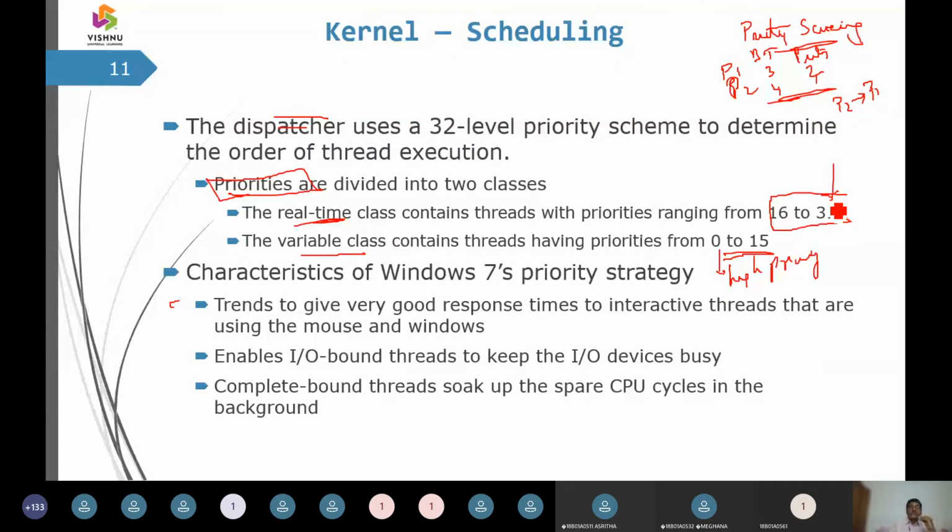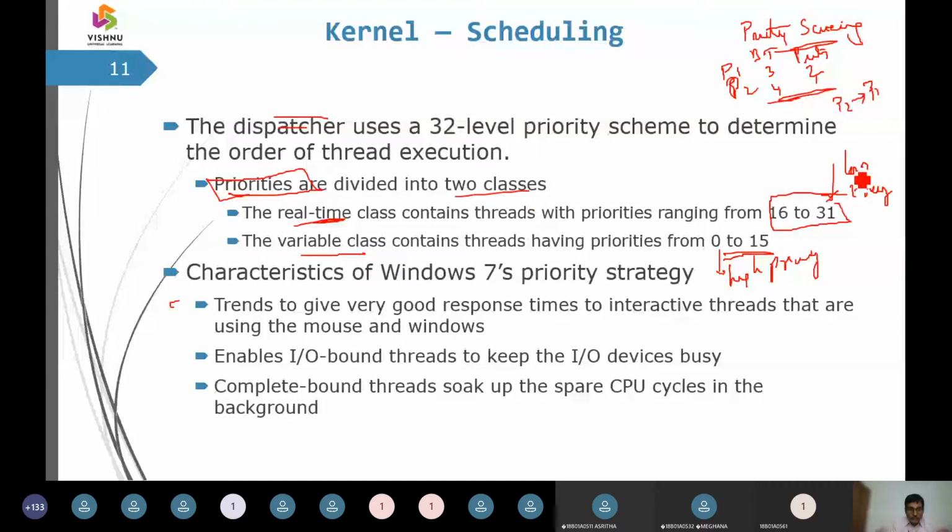So priority jobs are divided into two classes. The class with variables is given a high priority, and the real-time threads are going to have a lower priority.